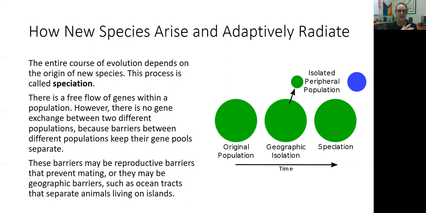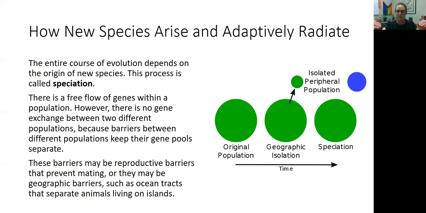So for example, think about a population of frogs. They live in a pond and they're all able to interbreed together, and their gene pool is passed down. Say that pond begins to dry up and becomes two smaller ponds. The population that used to be one population is now separated between the two ponds, and those populations no longer interbreed with each other.